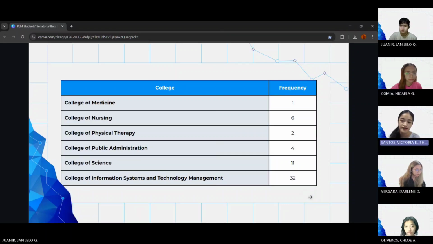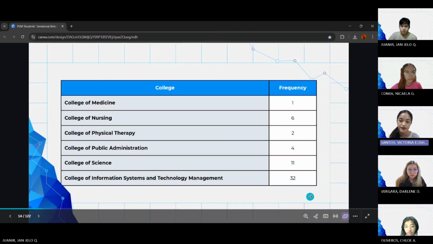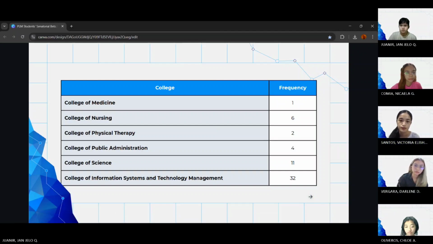And here we can see that CISTM has the largest number of respondents, as we also saw in the chart earlier. Given that we are students from CISTM, it was much easier for us to gather respondents from our own college.